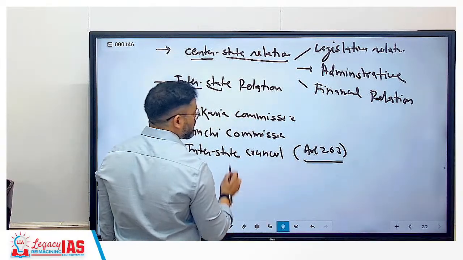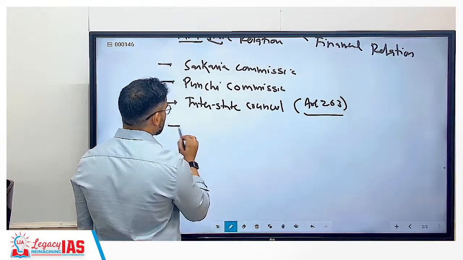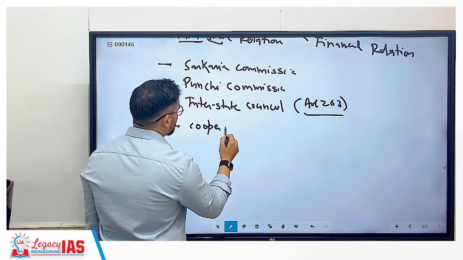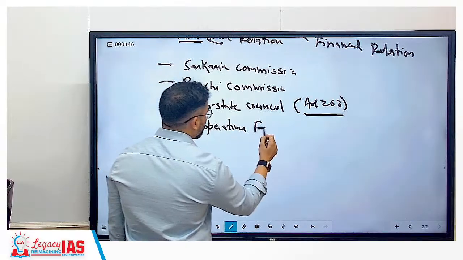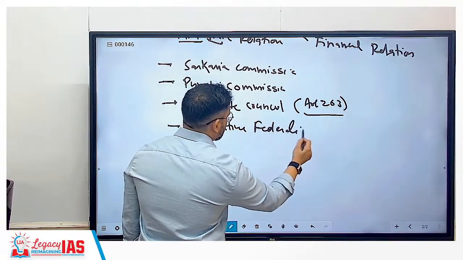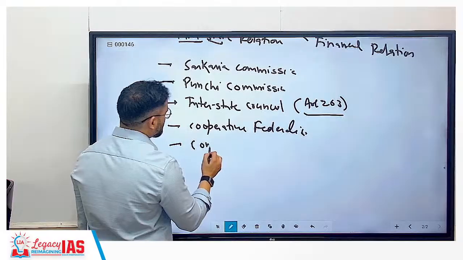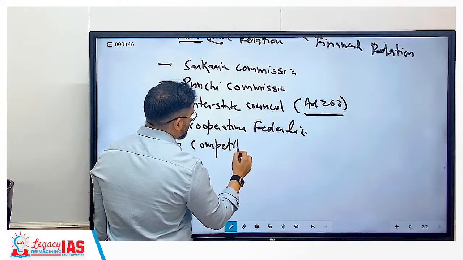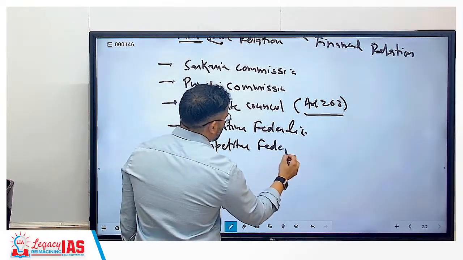Then we can cover cooperative federalism. Then we can talk about competitive federalism.